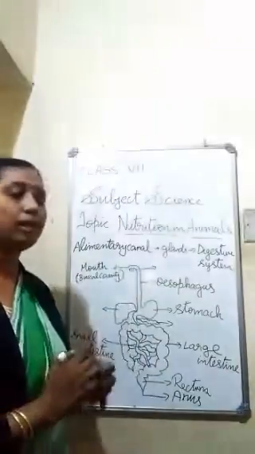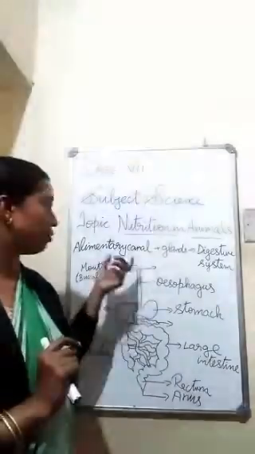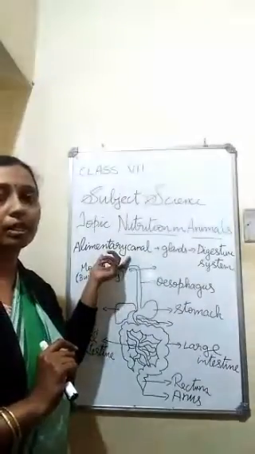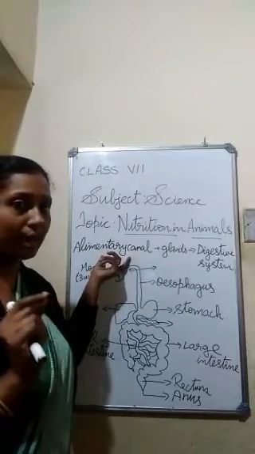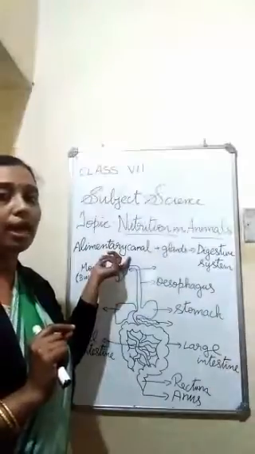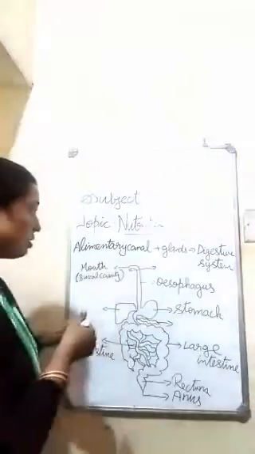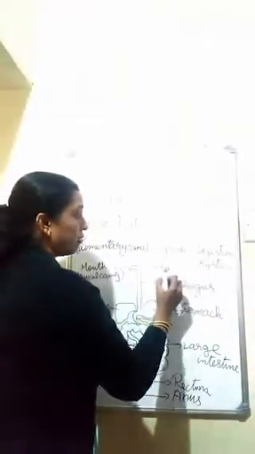And not only that, there are a few glands associated with the alimentary canal. The first one is the salivary gland.